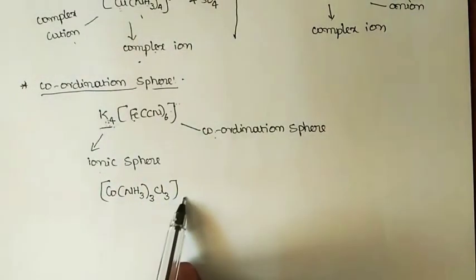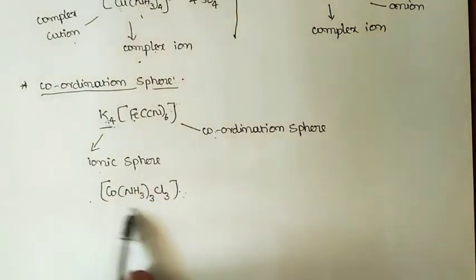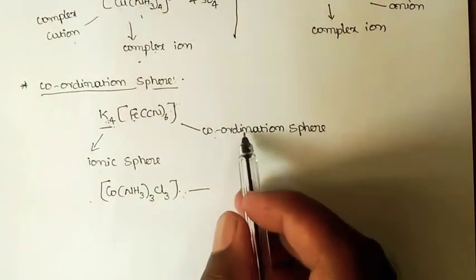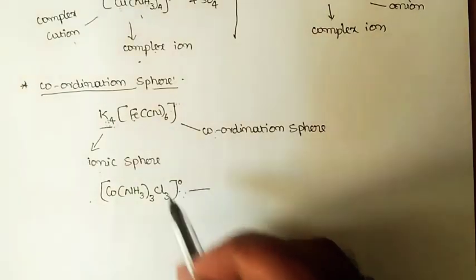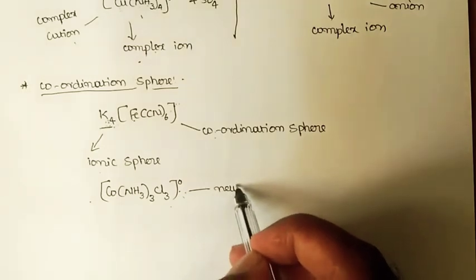You can observe I have not written any ionic sphere either on the left or on the right. So that means this complex, this coordination sphere, doesn't have any charge on it. That means 0. So here the coordination sphere is neutral.